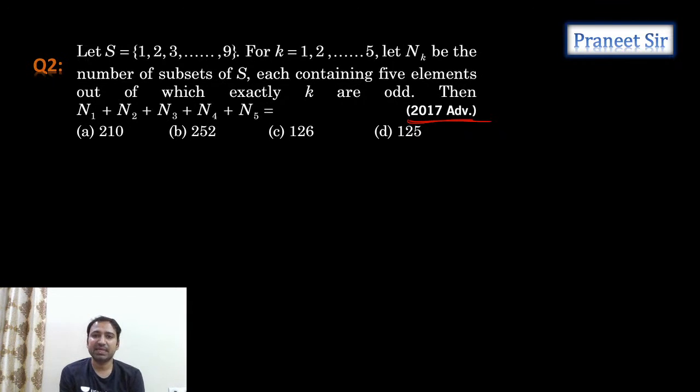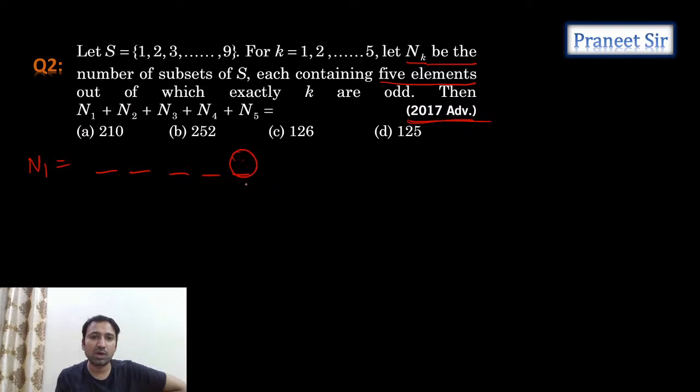Number of subsets each containing 5 elements, out of which exactly K are odd. So let's calculate N1 first. What is meant by N1, guys? Let's see the definition of N1. N1 is the number of subsets of S, each containing 5 elements, out of which exactly one element is odd. So we need to select 5 elements, and out of these 5 elements, one element should be odd. So how many possible ways can we select this odd number?